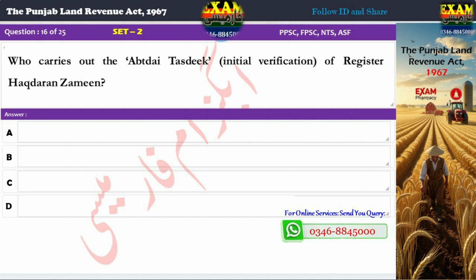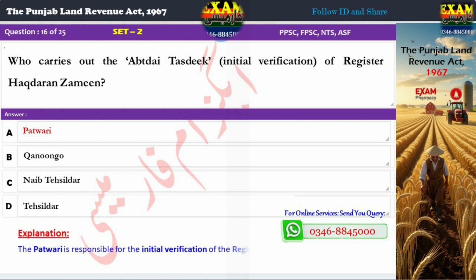Question 16. Who carries out the Abdai Tasdeeq, initial verification, of Register Hakdaran Zameen? A. Patwari. B. Kanungo. C. Naib Tehsildar. D. Tehsildar. Correct answer: A. Patwari. Explanation: The Patwari is responsible for the initial verification of the Register Hakdaran Zameen.